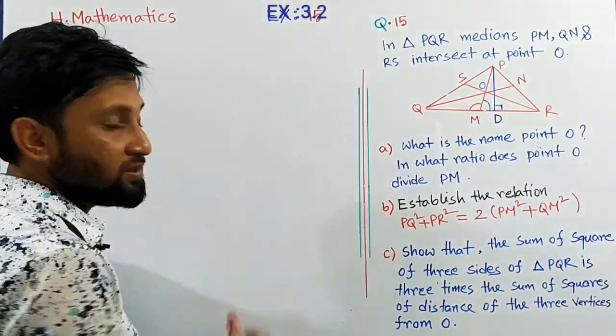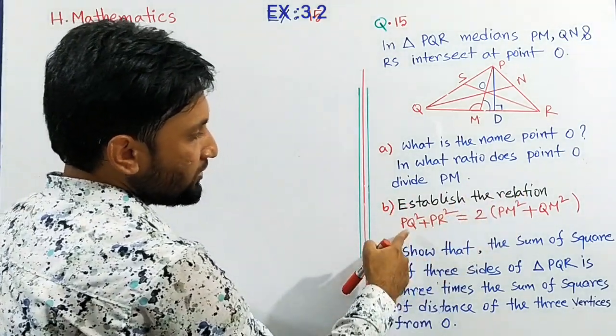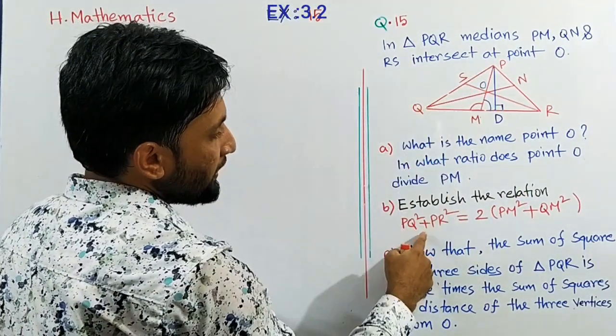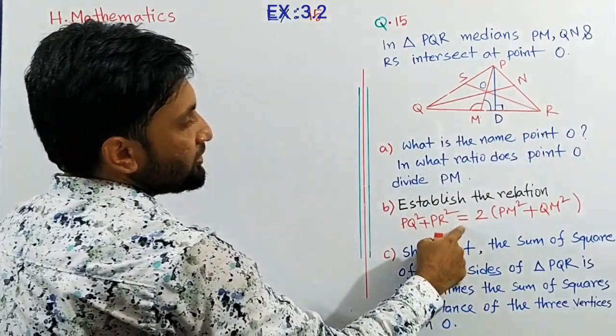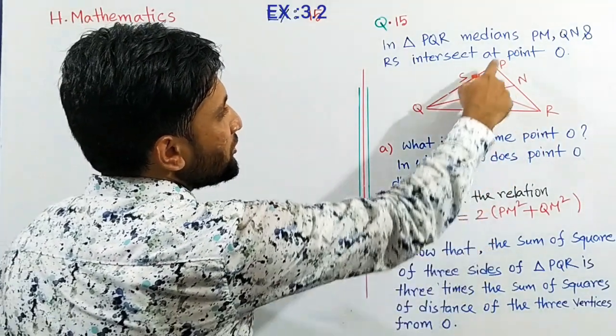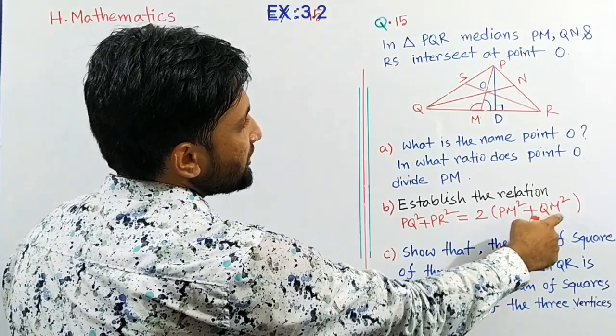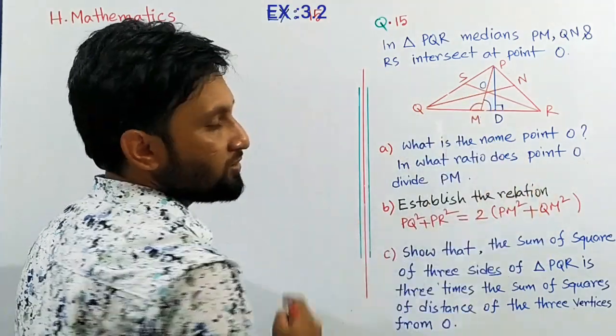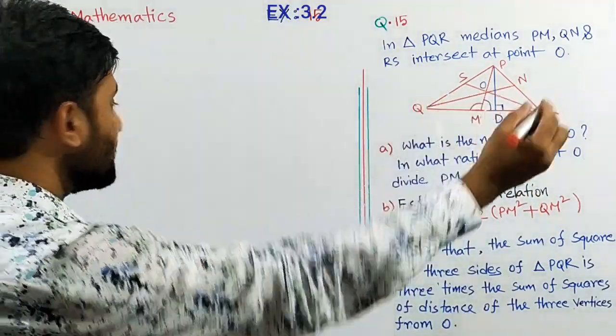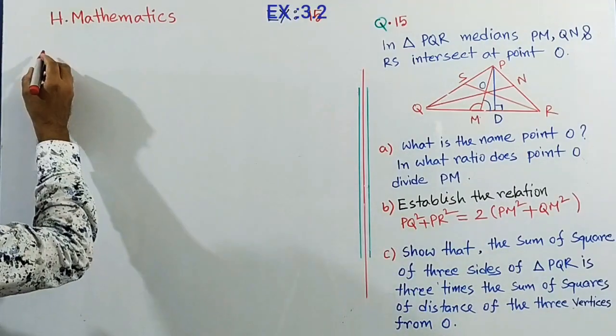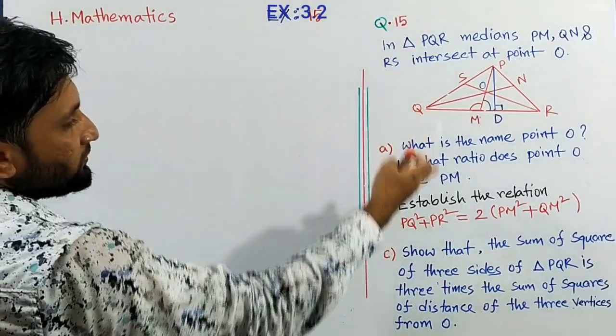Now B. Establish the relation PQ square plus PR square equals 2 into PM square plus QM square. At first, write a short description to prove this.